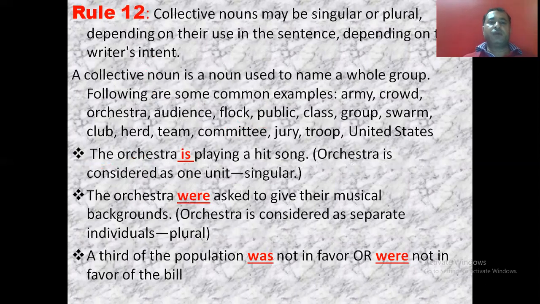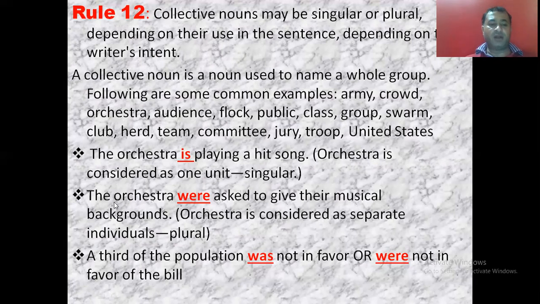Then rule number 12. Collective nouns may be singular or plural depending on their use in the sentence, depending upon the writer's intent. We usually use the singular verb for collective nouns, but sometimes it may be singular or plural, depending upon the writer's intent. A collective noun is when we give a group one name, like army, crowd, audience, anything. Like, the orchestra is playing a hit song. Here we are referring to the orchestra as a single unit, that band which is playing the song, as a whole.